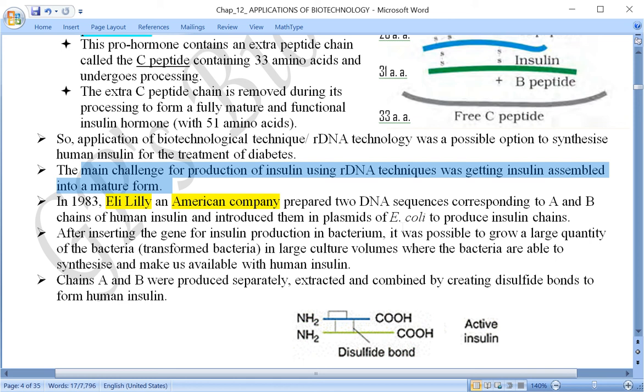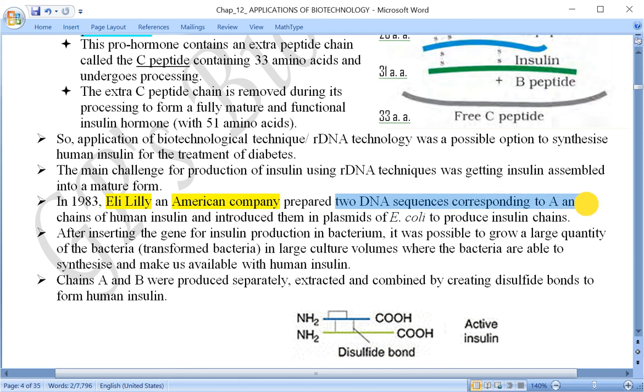Now the research was done by a company of America which is called Eli Lilly, in the year 1983. Eli Lilly, an American company, was able to prepare two different sequences of the corresponding A and B chain.